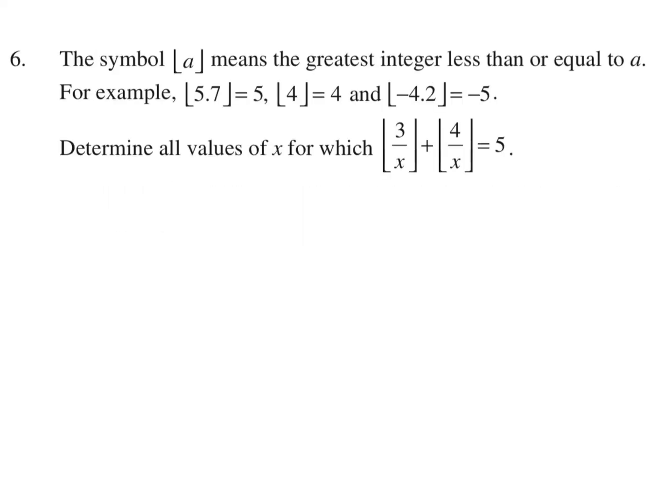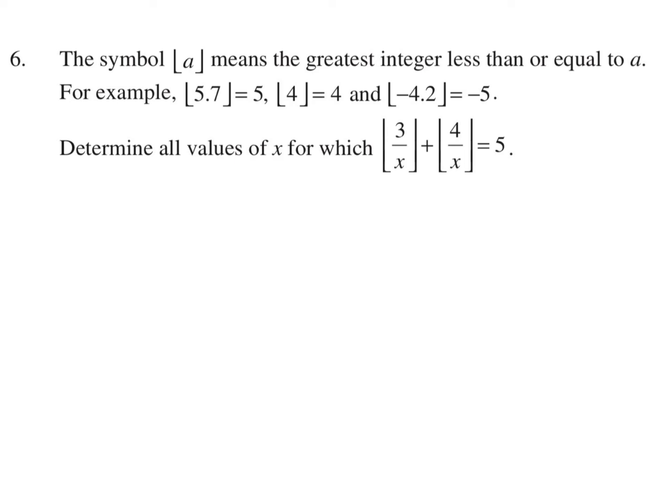The symbol [a] means the greatest integer less than or equal to a. For example, [5.7] is 5. [4] is 4. [-4.2] is -5. Determine all values of x for which [3/x] + [4/x] is equal to 5. So I hope you understand the definition, and here we go.